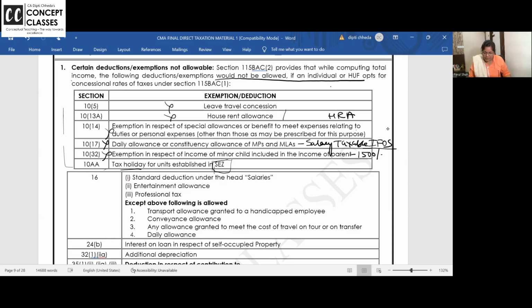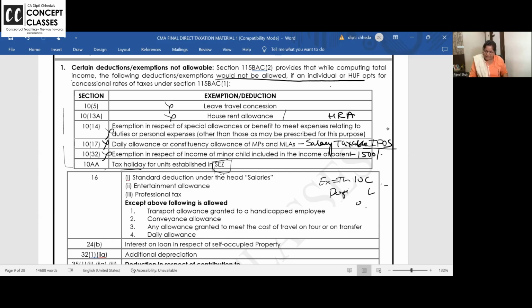Last one, tax holiday, that is, your unit is located in an SEZ. Tax holiday means, suppose this time you have done an export turnover of 10 crore and you have earned a profit of say 10 lakhs. So on 10 lakhs, you should pay 30% tax. But if it is your first year, you don't have to pay any tax, nil tax. First 5 years, no tax. After that, 50%. After that, 30%. They are asking to relieve you from your normal tax, so that rather than burdening you with income taxes, they want you to encourage and concentrate on your business.